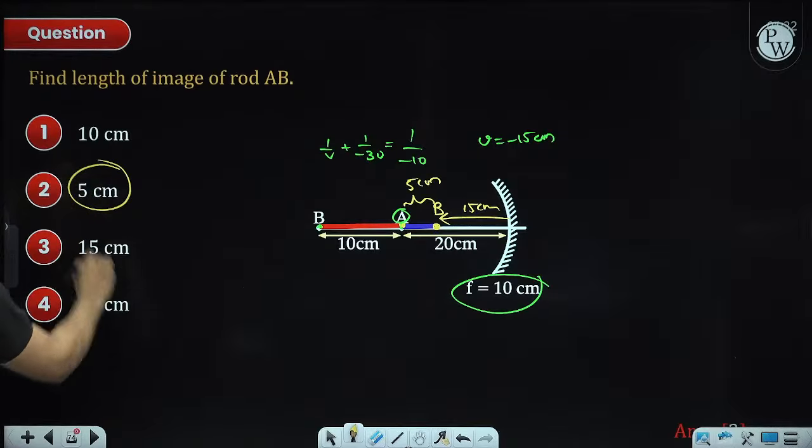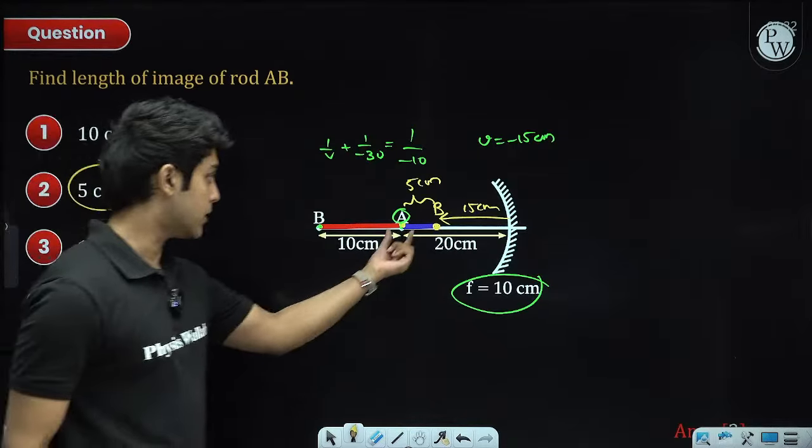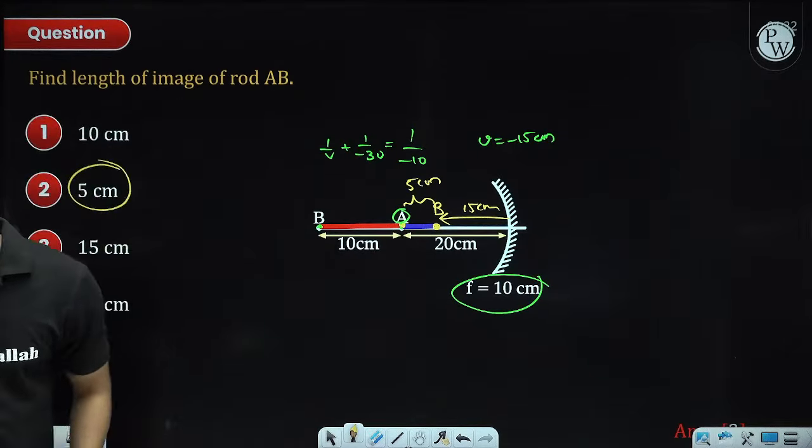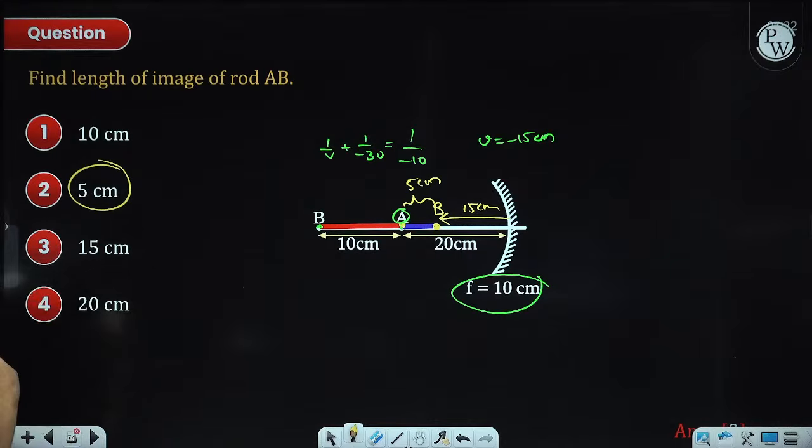So the answer will be 5. The length of this purple line is what we have to find. Image of B will be at 15, but the length of the rod will be 5.